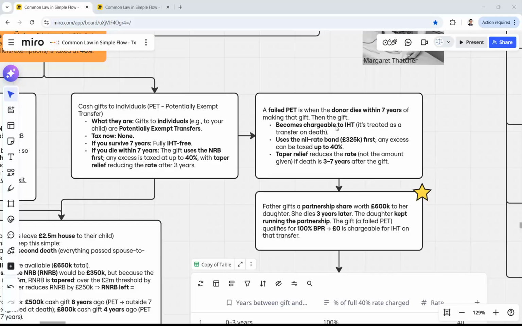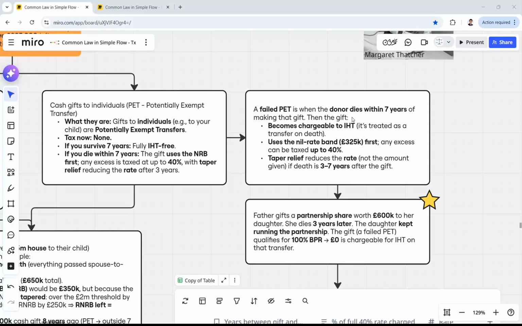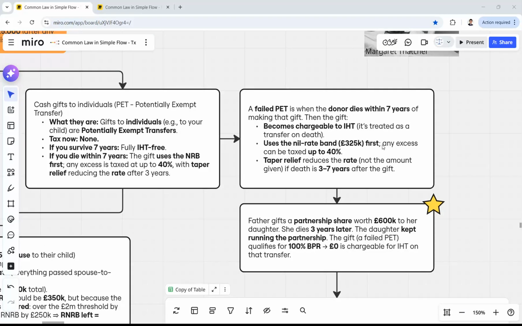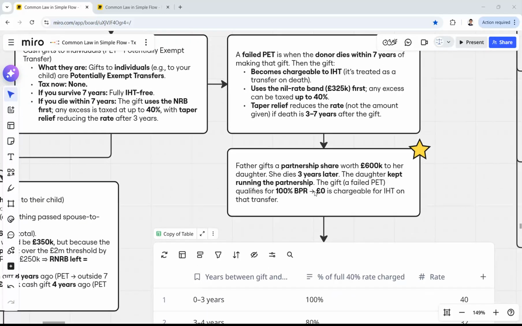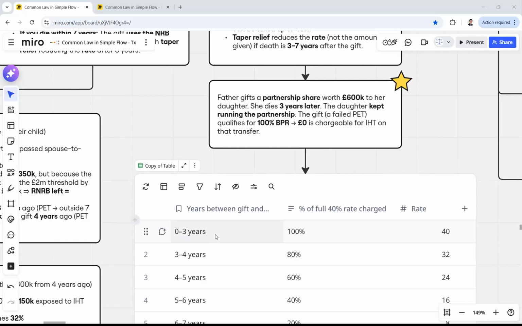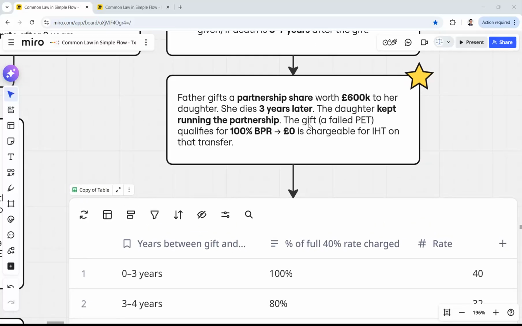The rule that you need to remember is that if you die after 7 years, you pay nothing. But if you die in the 4th year, it's not always 40%. It will be taper relieved and reduced. And in this example, we say, okay, she dies 3 years later. So the question is whether it was more than 3 years, or less than 3 years.